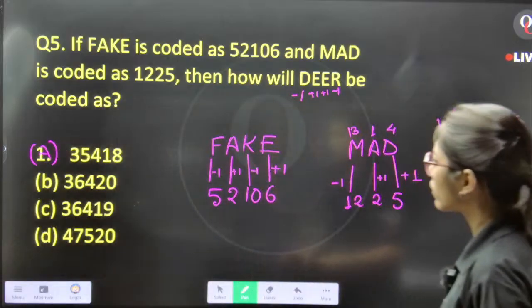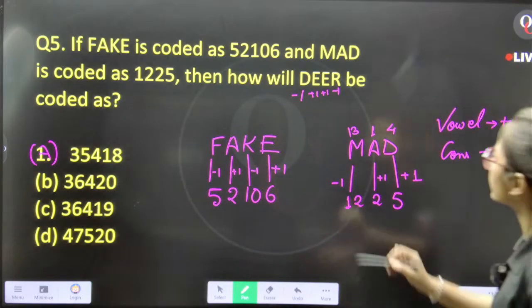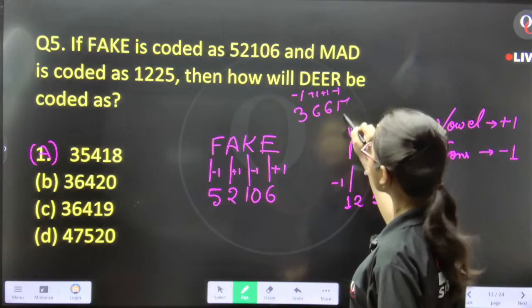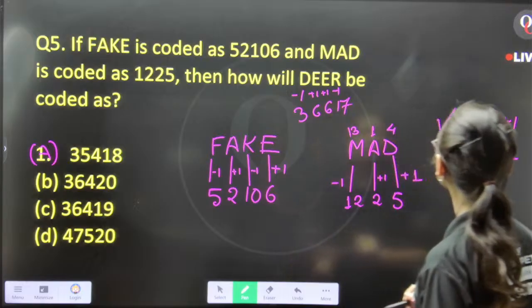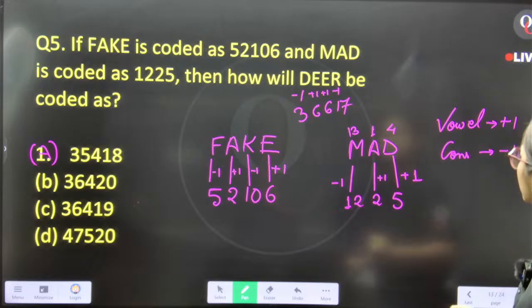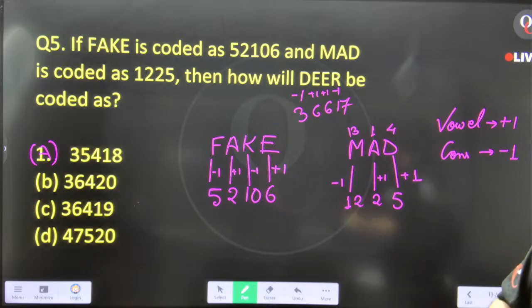Why is my pattern not satisfying the answer? 6, 6, 7. Vowel is plus 1. How is my answer not correct?